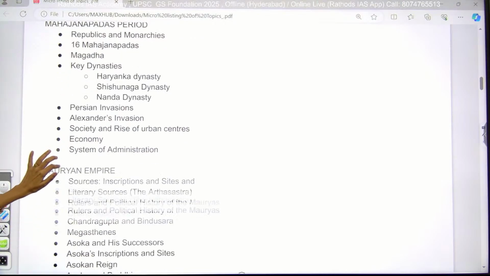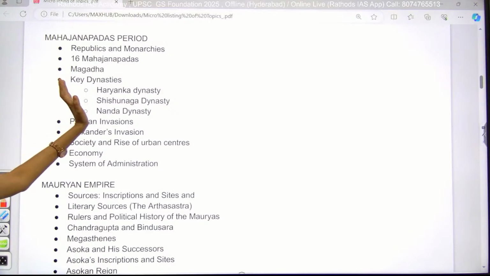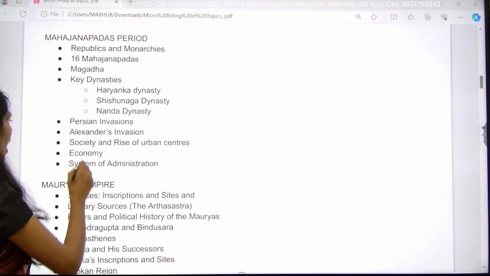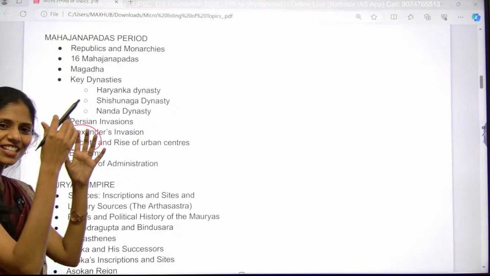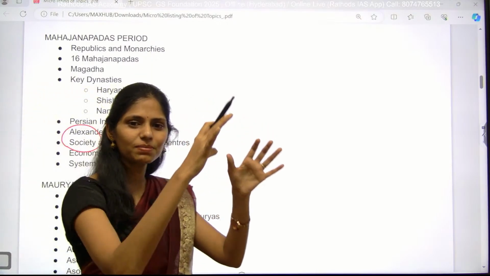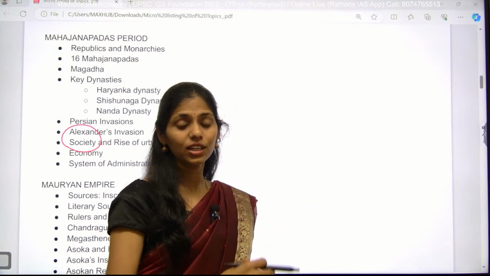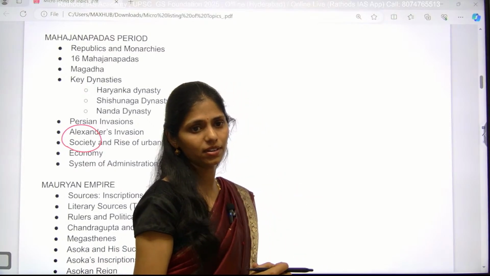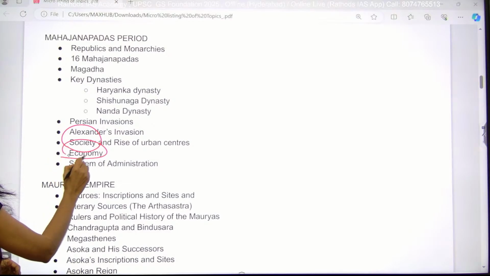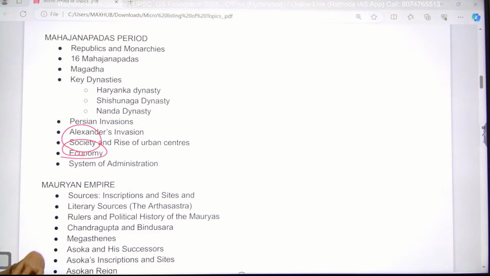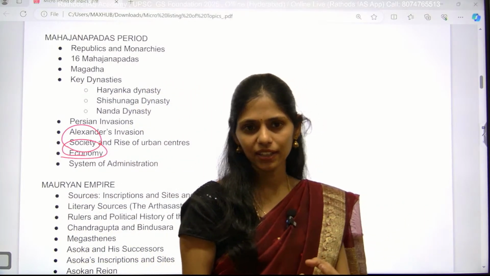And at that time, we are talking about all these dynasties, Magadha, Haryanka, Shishunaga, Nanda. You have to know even how the society was at that time, and whether there is a change from Vedic period to this Mahajanapadas or not. If there is any change, to what extent, in which areas the changes happened. That is very important. As well as you have to see even economy, how they are sustaining. Whether they are collecting taxes or not, how they are getting money, how they are spending money.